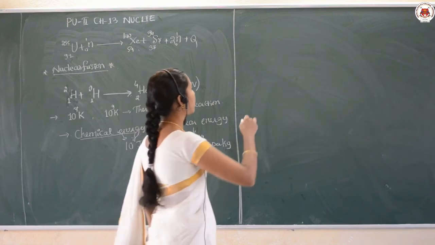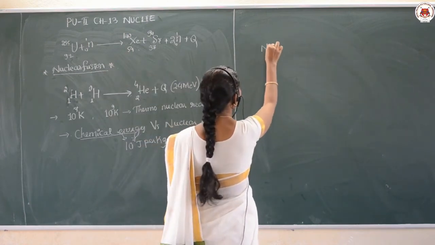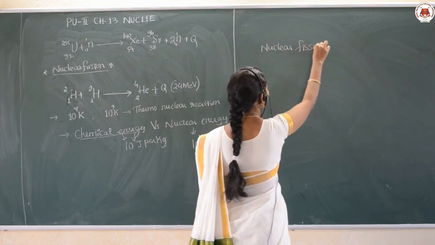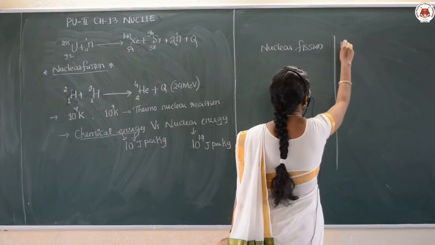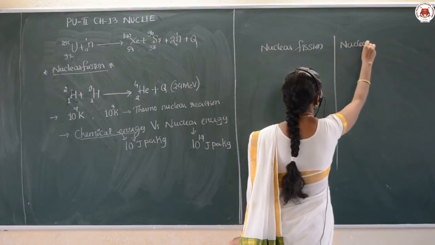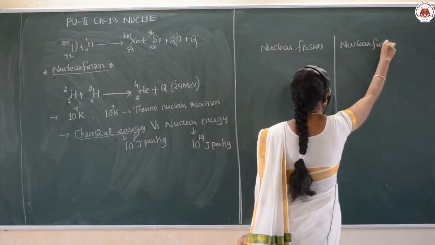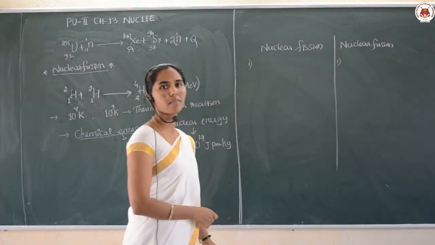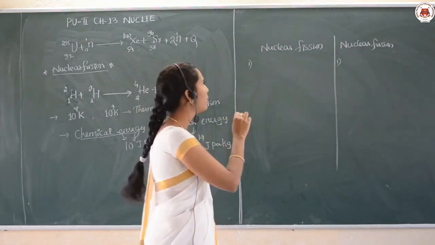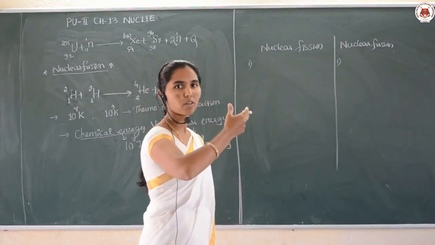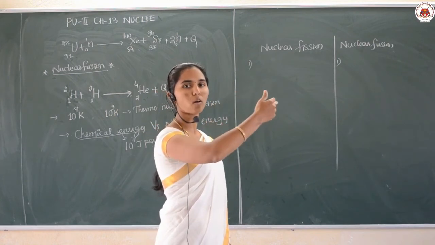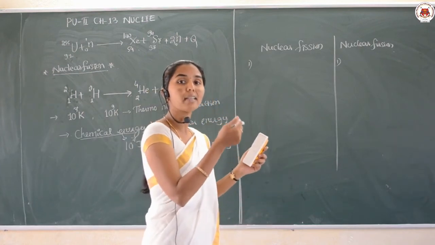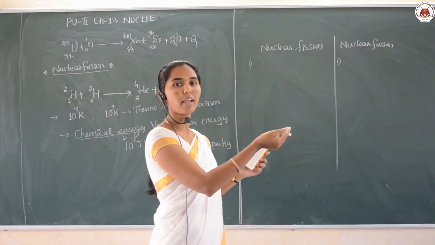But the main difference we need to understand is between nuclear fission and nuclear fusion. As I told earlier, whenever you are writing differences, both definitions we need to write. Fission means conversion of a heavy nucleus into smaller or lighter nuclei, and fusion means combining lighter nuclei to form a heavy nucleus.